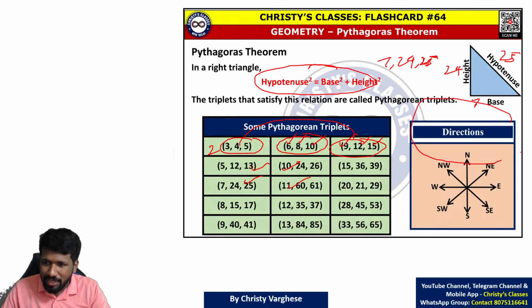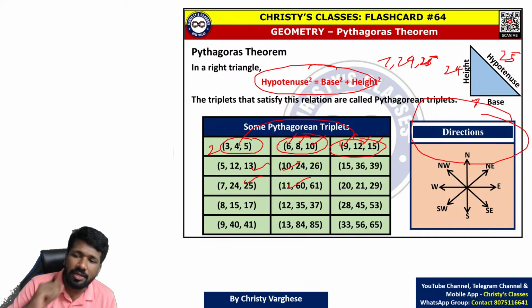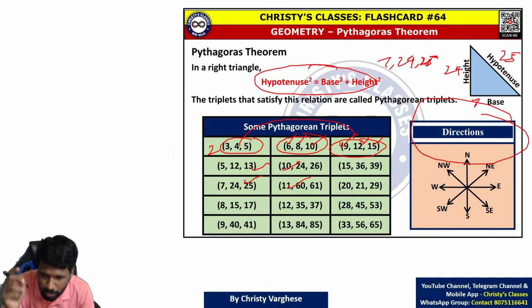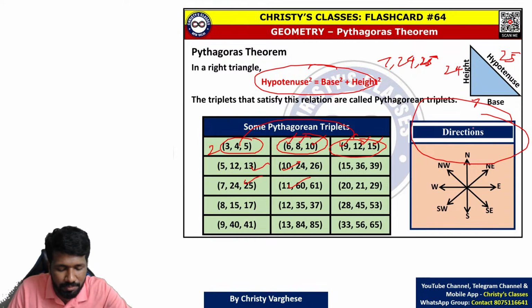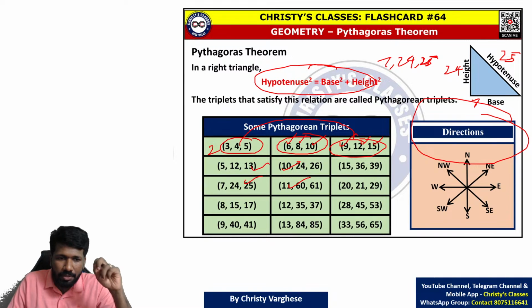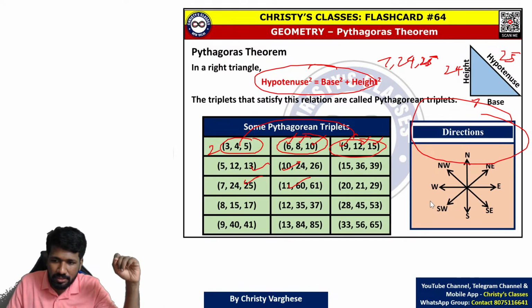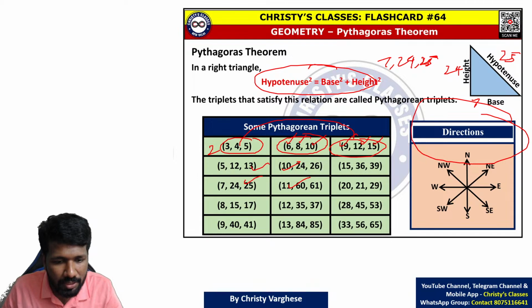This is more important in the distance and direction chapter, which will be discussed in the reasoning unit. In this series itself, we will discuss distance and direction. In the reasoning unit, the Pythagorean triplets or Pythagoras theorem are very important. So please go through the Pythagorean triplets, all of you. The major Pythagorean triplets. Take time to remember them, at least the first few of them, and then you can generate more triplets by multiplying. All clear? Whatever we discussed till now?